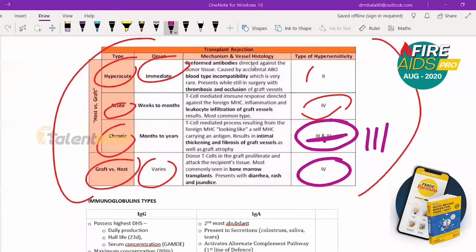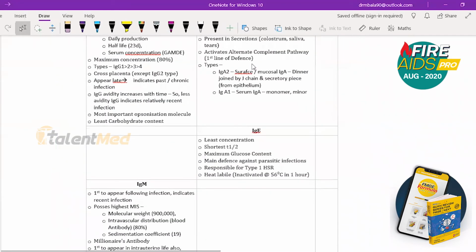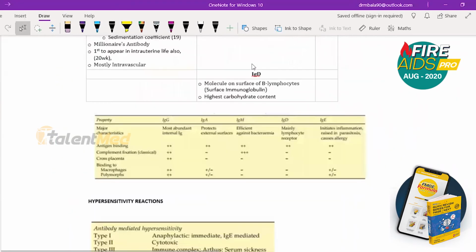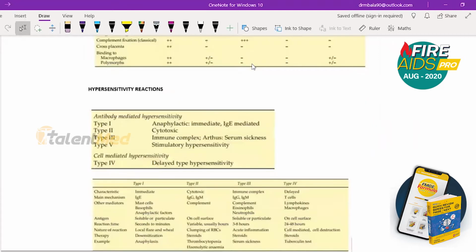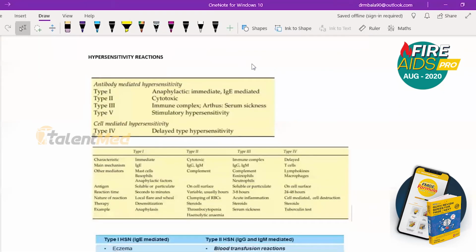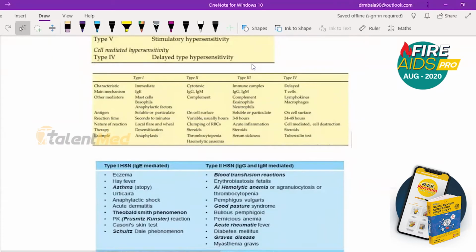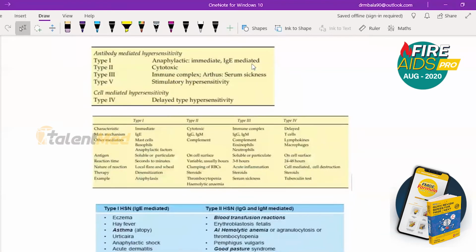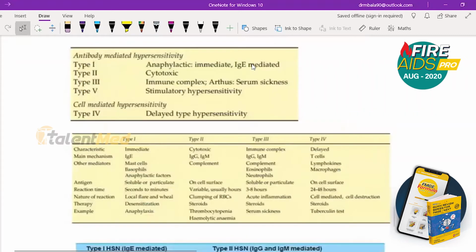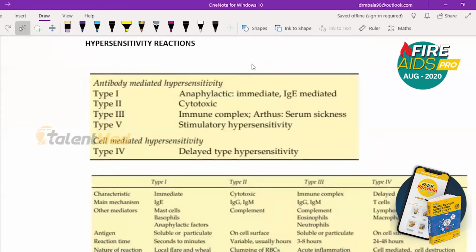Now going forward, immunoglobulin I am not going to talk about because we talked about it yesterday. Hypersensitivity we talked about yesterday. Regarding the other names, this is what we missed yesterday. I think we didn't have time to cover that.